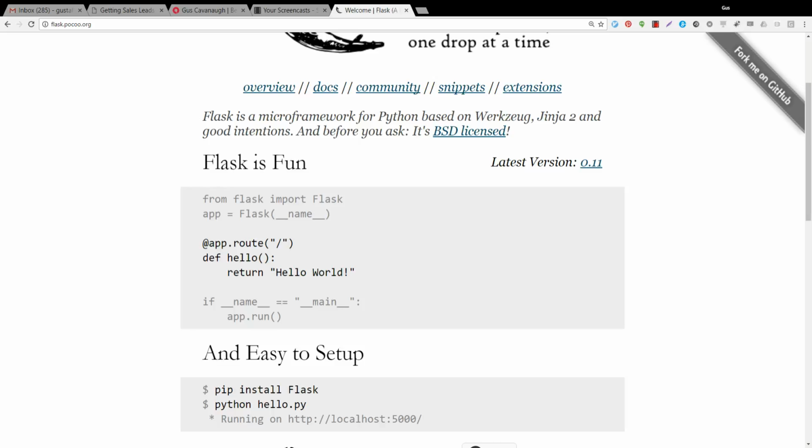So one question I get all the time is, what is a web framework? Or rather, hey, I want to make a web application. What the heck does that mean? How does one go about doing it? Specifically, how would one do it in Python? Okay, so what you're going to want to do for the new Python programmer is check out a web framework